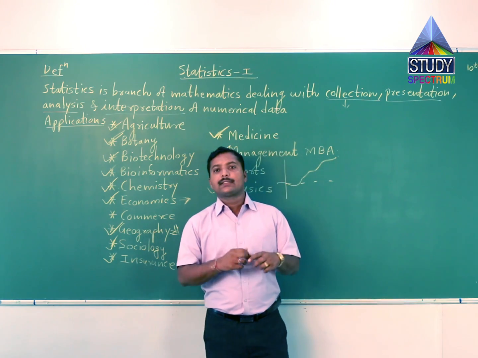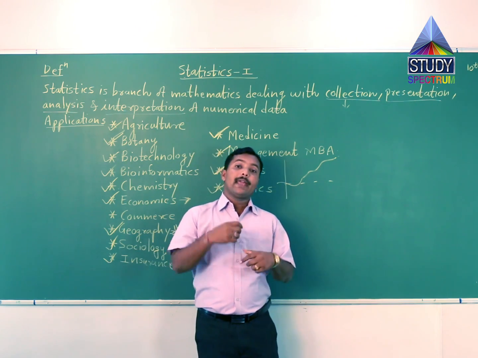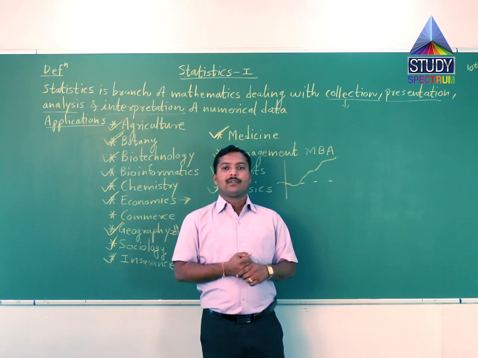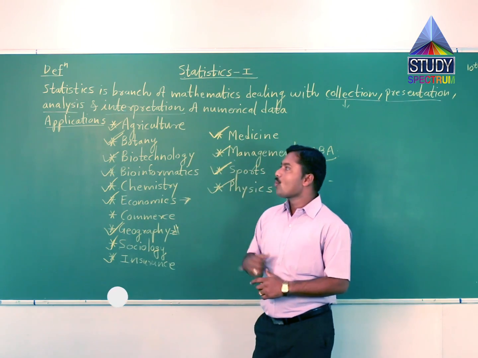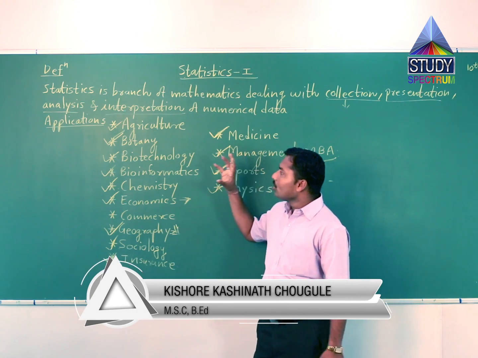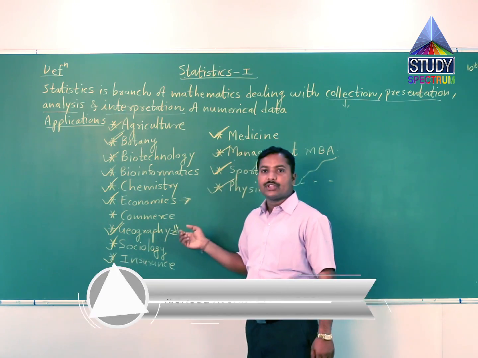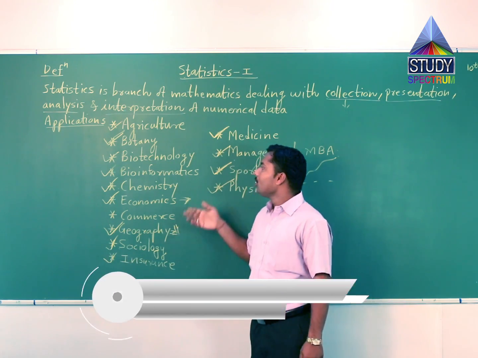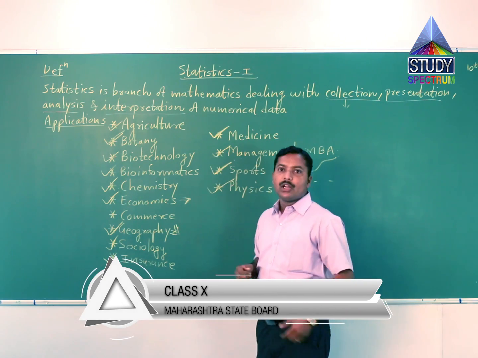Many statistical tests and techniques are available, such as the chi-square test, and many tests are available for quality control. Also many distributions, Poisson distribution, normal distribution, and binomial distribution.